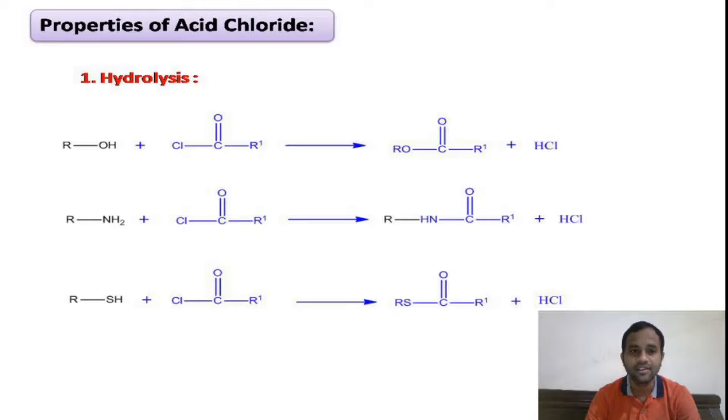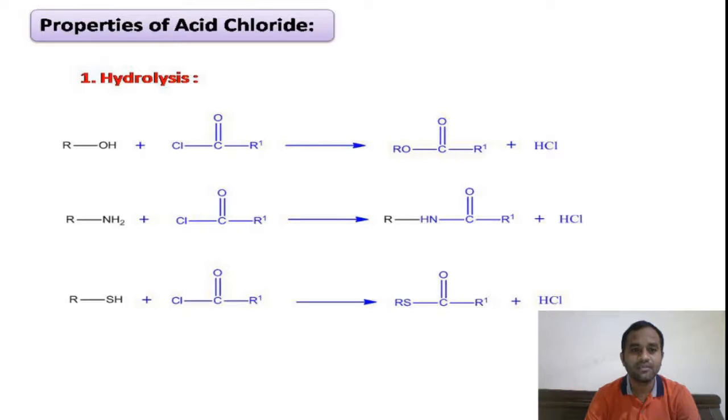That means by using acetyl chloride or acid chloride, we can replace the hydrogen atom of functional groups like the hydroxy functional group, amine functional group, or thiol functional group, that is OH, NH, SH.